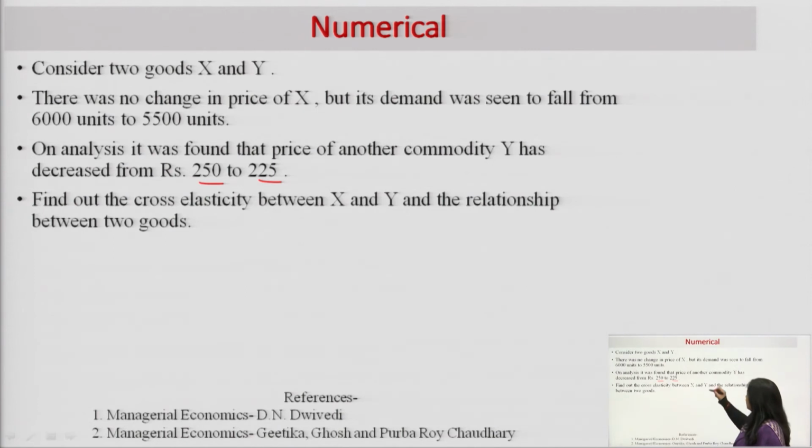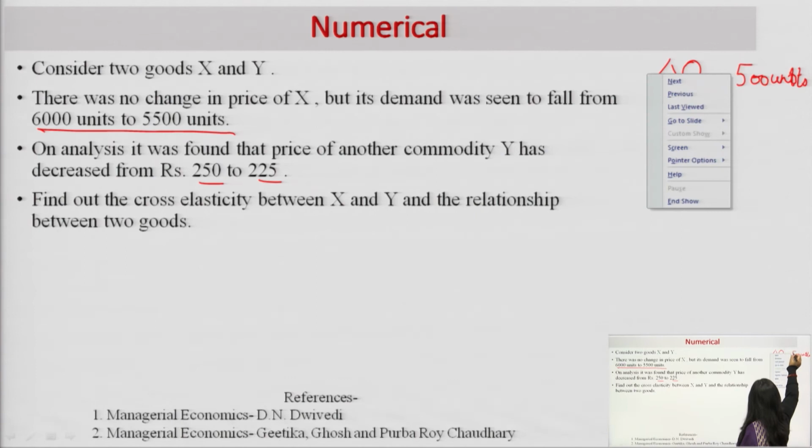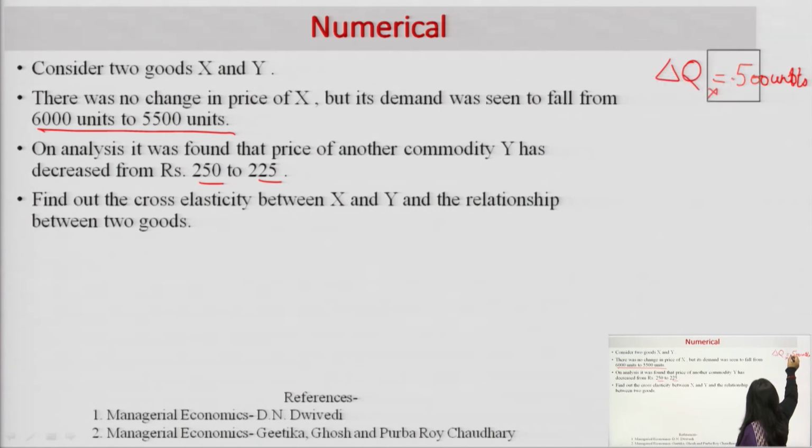Now, if we see what is happening, demand is falling from 6000 to 5500 units. So, what is the change in demand of commodity X? It is equal to 500 units. It is minus, which means it is a fall.